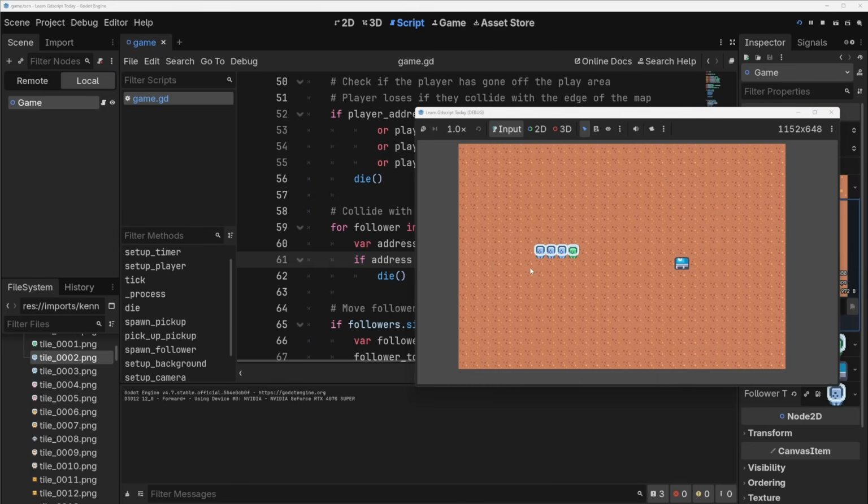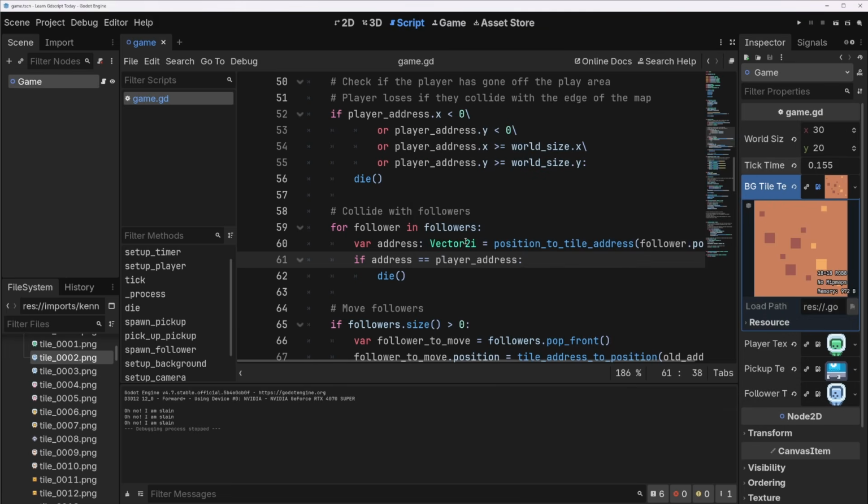Now there's a really easy way to test this out. I'll show you in a sec, but oh, I accidentally did it. If you have at least one follower and then you just press backwards, it looks like you die. We should fix that because I think in Snake, you aren't allowed to input the exact reverse direction that you're going in. I'm just going to try to get a legitimate death here. And it's already a little bit fun with these guys following me around. I need one more. Okay, let's see if I can die now. Yeah. Okay, that's fine. Cool. So it looks like we can now collide with a follower and die.